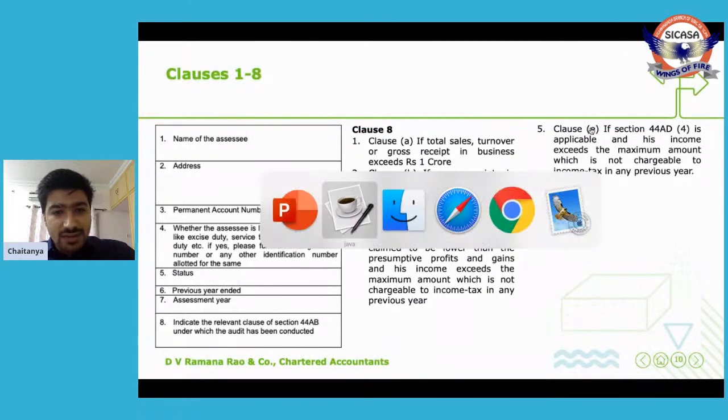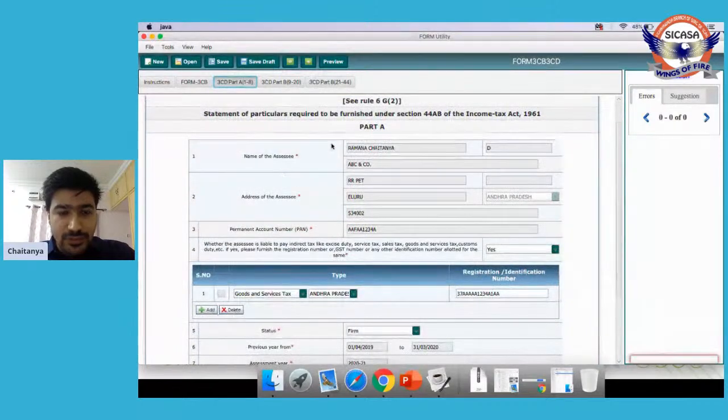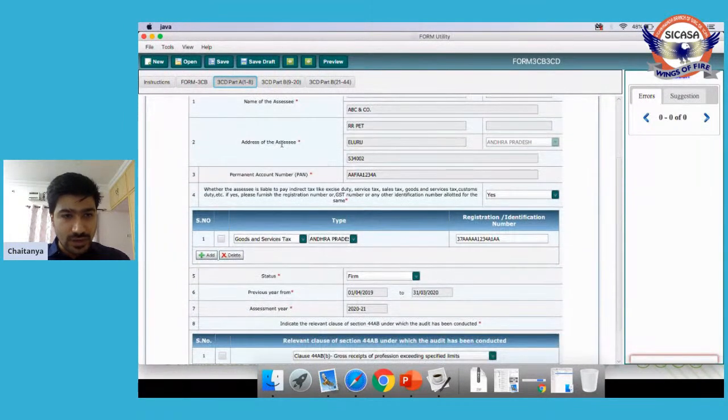Now we'll just have a look at the utility. See, this is how the utility looks. Clause number 1, name of the SSE. Say the name of the SSE is Ramana Chaitanya and the name of his firm is ABC and Co. So these details are required to be entered in clause 1.